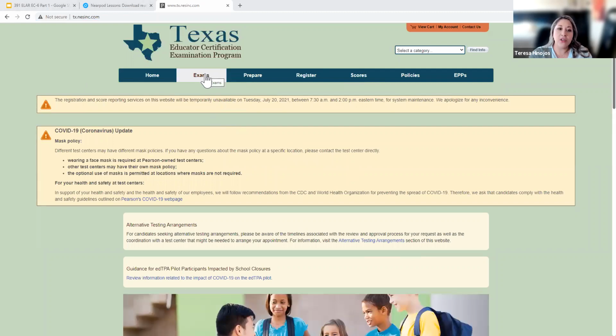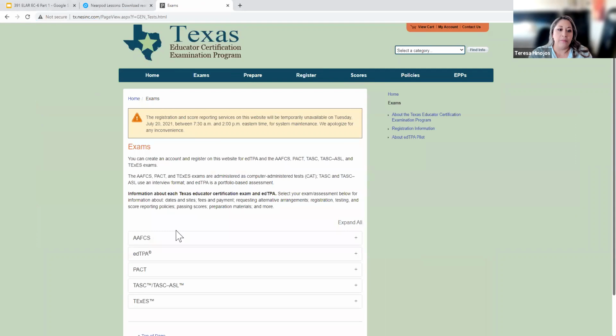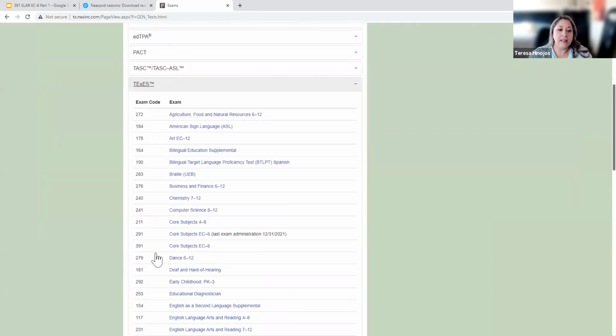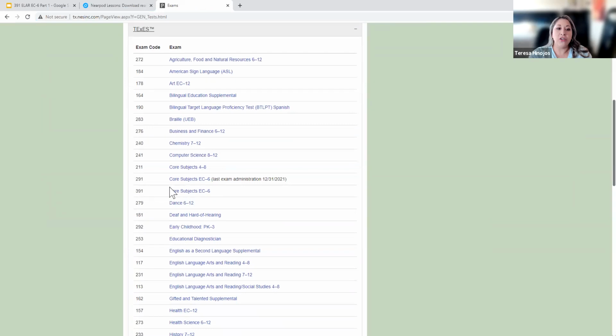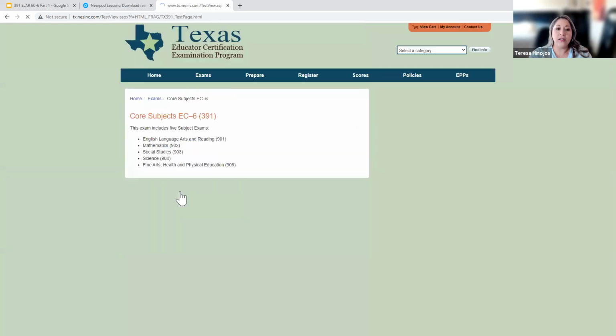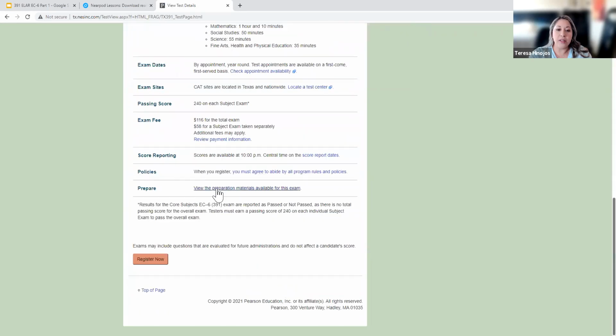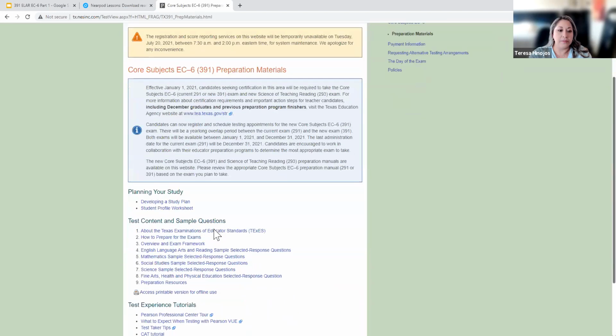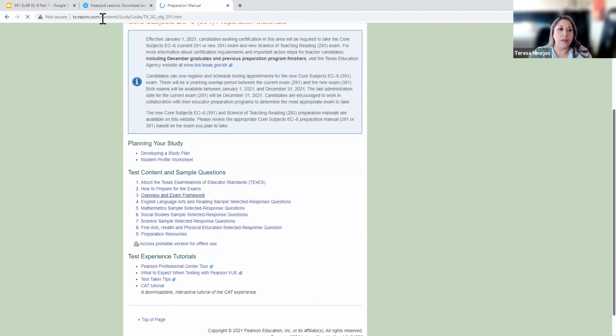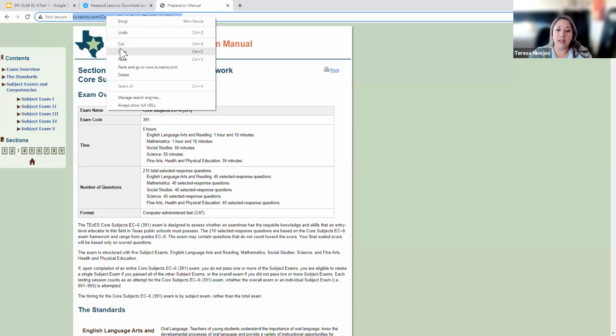When you get to this website, you'll click on exams, then click on TExES, and then click on your exam. Like I said, if you are taking the 291, remember I told you in parentheses it's going to tell you when that exam is going to expire. So you would be going to this one. But for most of you here with me today, you're going to be clicking on the 391. Once you click on the 391, it's going to take you here. And if I click on preparation materials, this is what I want to bookmark. So this link here.